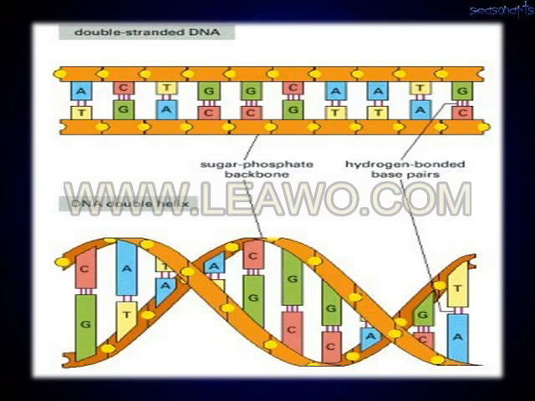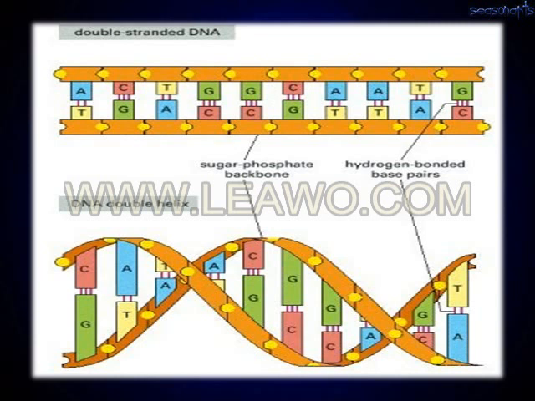You can see the picture of double-stranded DNA, with a top picture and a lower picture. The lower picture is the original DNA, in the shape of a double helix. It comprises two backbones and base pairs. The backbone has deoxyribose sugar, each deoxyribose sugar is bonded by phosphate bonds, and the two backbones are held together with the help of base pairs.